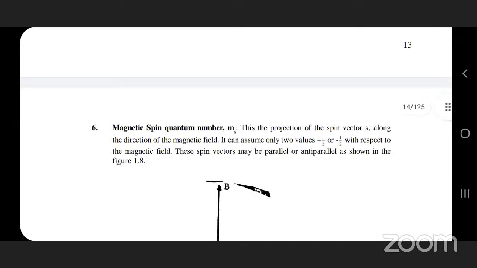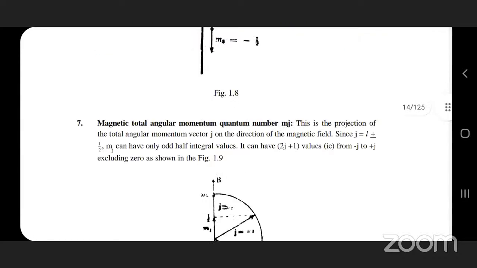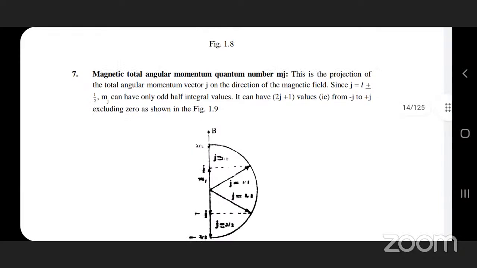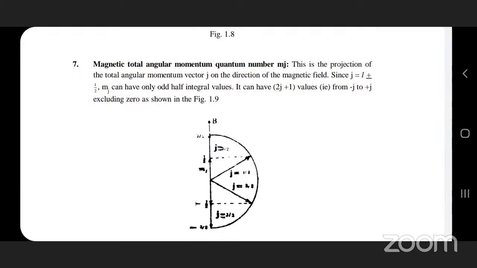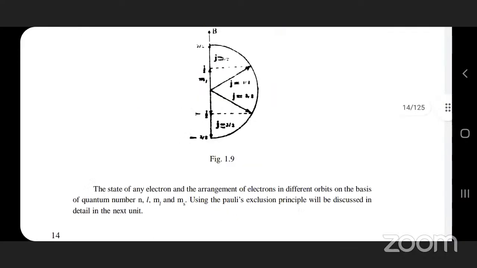Next is the magnetic spin quantum number, ms. The values vary from plus half to minus half. And next, the magnetic total angular momentum quantum number, mj values. These are important here. The j values are l plus or minus s, where s values are plus half or minus half. So mj can have only odd half-integral values. We can have 2j plus 1 values, that is, from minus j to plus j, including 0. So you need to know that, you need to draw this.